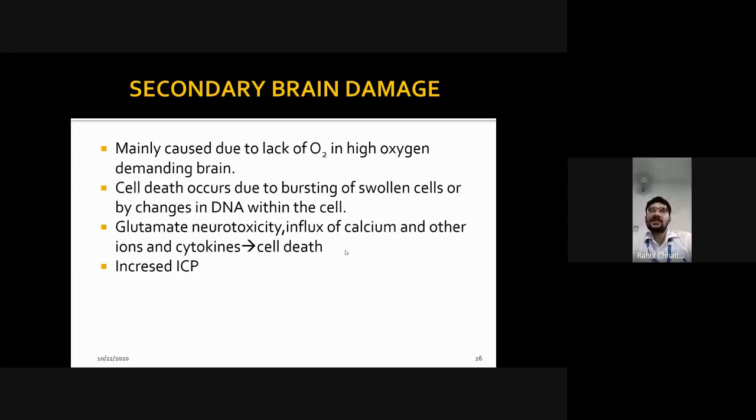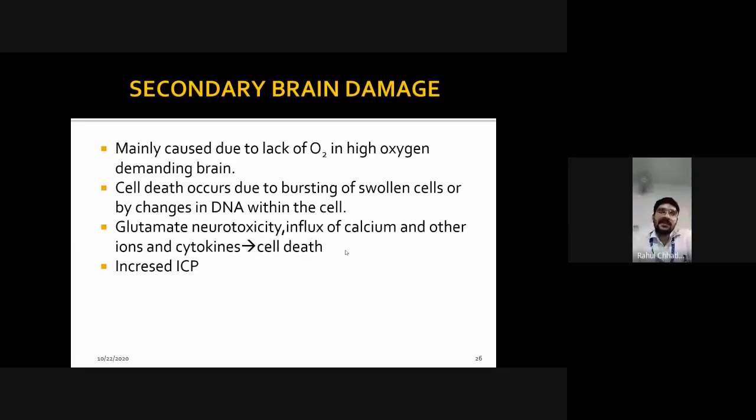Cell death occurs due to bursting of swollen cells or by change in the DNA within the cell. Now, every cell, as you already know, consists of a nucleus. The nucleus consists of the DNA. If this DNA itself is injured and the cell itself is injured, it will become inflamed. Inflamed means swelling, but the swelling is so much that it will burst open. Yes, there will be so much swelling that it will burst open. Once it bursts open, the cell will never come back, and that will lead to secondary brain damage.